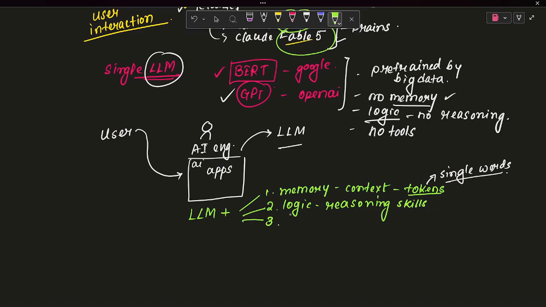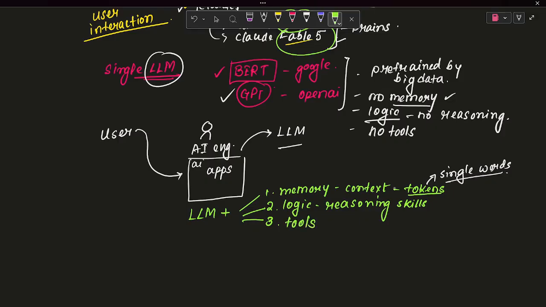And after that, if you want to make agents, where your AI application will do some task, not only communicate but also generate something, like searching some jobs from a job portal, then you need to integrate some tools over it.